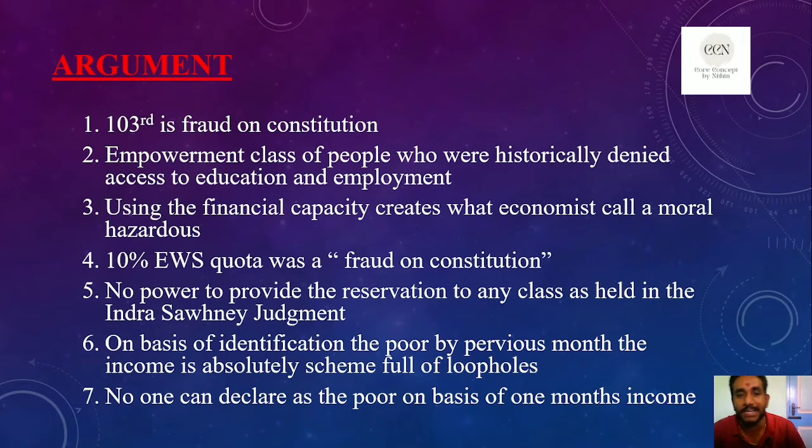That is the main argument among the lawyers in the Supreme Court. As I already mentioned, they didn't satisfy the second condition, social backwardness. They satisfied only one condition, economic weakness. If those people satisfy the second condition, they can get the 10% reservation.